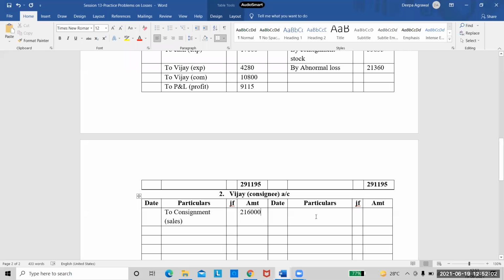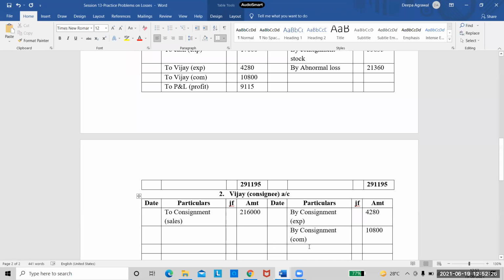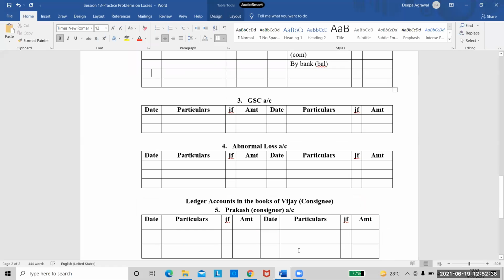Okay. So sales I have taken. We'll take the consignee's expenses and his commission. So by consignment in brackets his expenses, and consignee's expenses are 4280. We'll take his commission also. Once again, by consignment in brackets commission, the amount is 10,800. And now we have to settle the accounts through bank because he's paying him through bank, right? So I'm writing the entry as bank in brackets. I'm writing balance. So tell me the balance quickly.